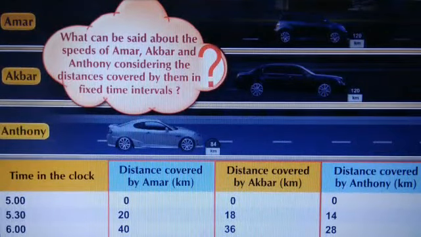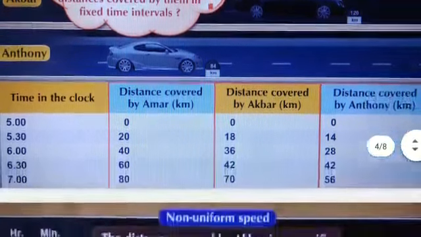What can be said about the speeds of Amar, Akbar, and Anthony considering the distances covered by them in fixed time intervals? See the table.